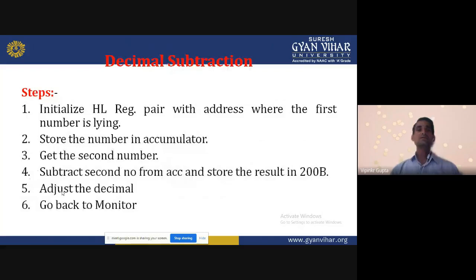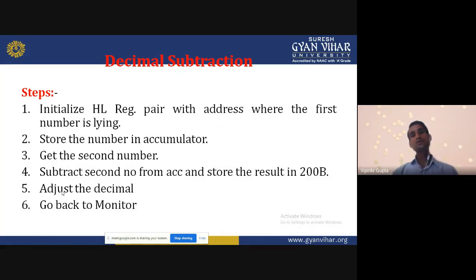For decimal subtraction, same as the previous addition program, we also do the DAA when we get the result as a hexadecimal number. That data is modified by the DAA, decimal adjust accumulator. Same procedure we will follow in this program also. So again, decimal subtraction, I can write the program.